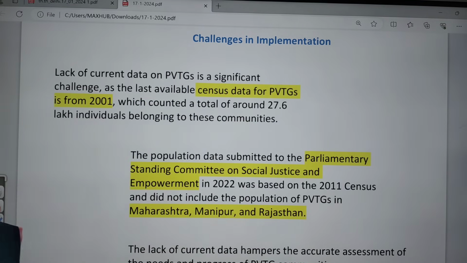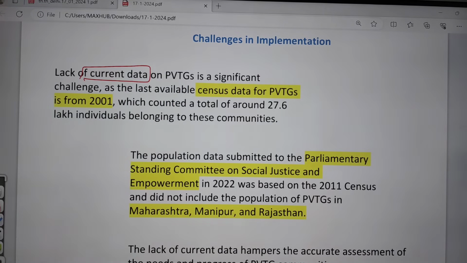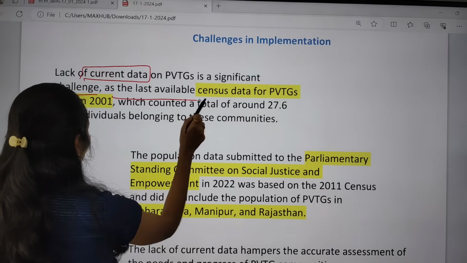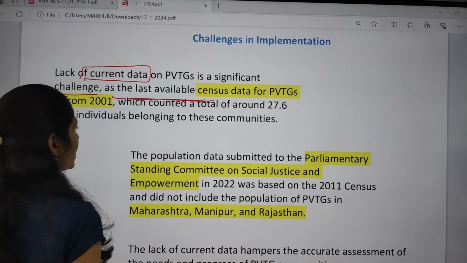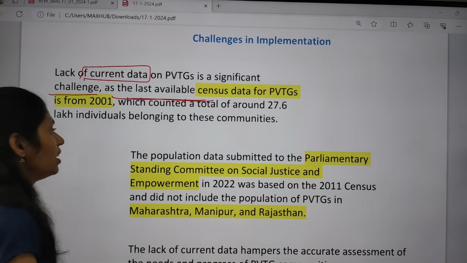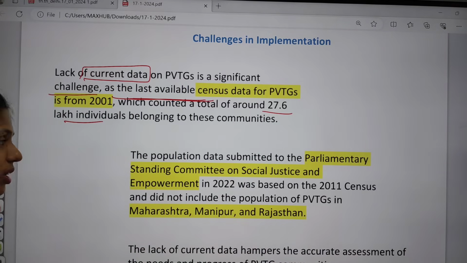The Census of 2021 has been postponed, so there is no current data. There is a lack of current data on these PBTGs. It is a significant challenge, as the last available census data of these PBTGs is from 2001, which said that 27.6 lakh individuals belong to these communities.